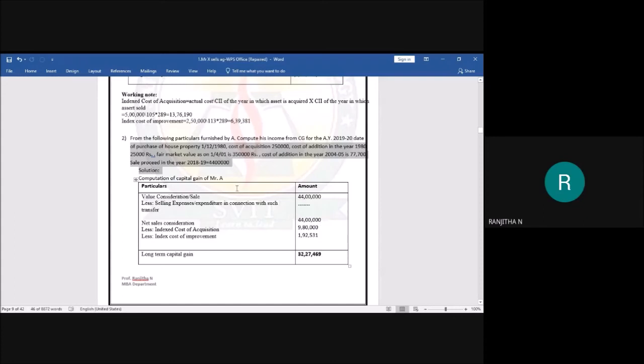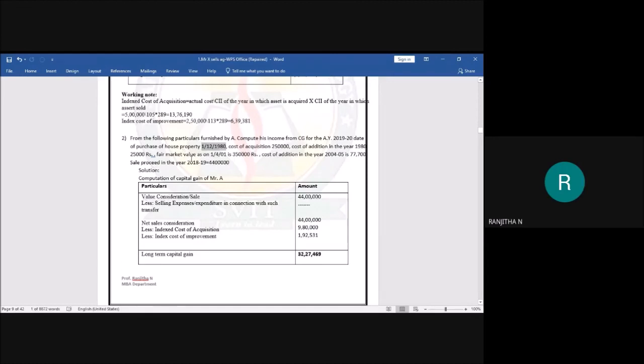Next, in order to deduct the cost of acquisition, we have to check whether it is a short-term asset or a long-term asset. If it is long-term, do indexation. If it is short-term, directly take the amount. Say here, students, it is purchased on 1/12/1982, and it is a house property, which means it is an immovable property.